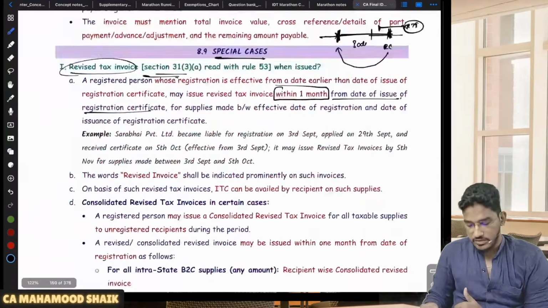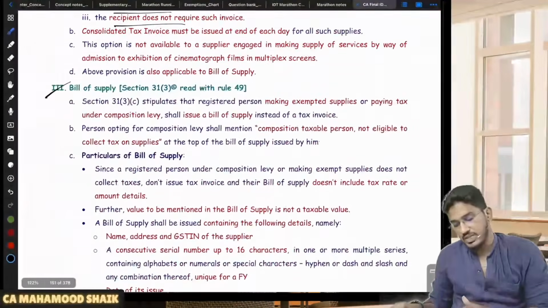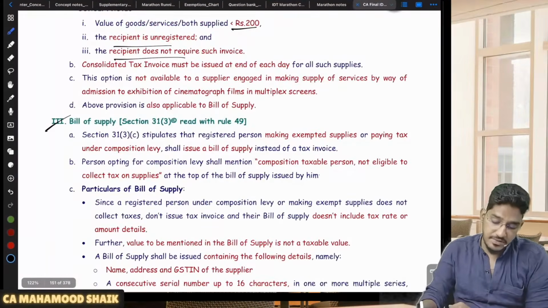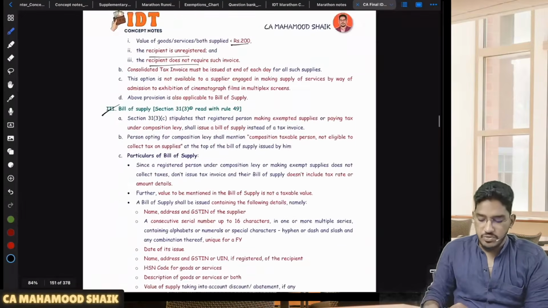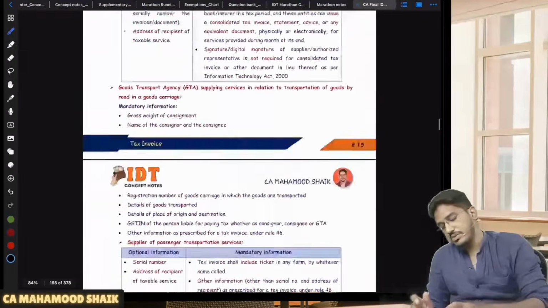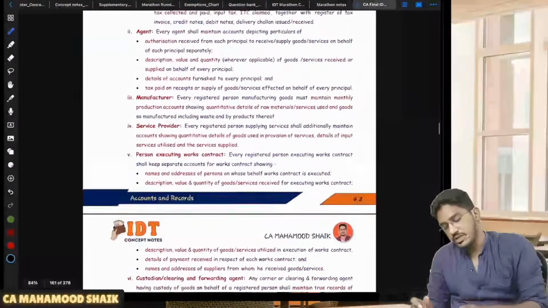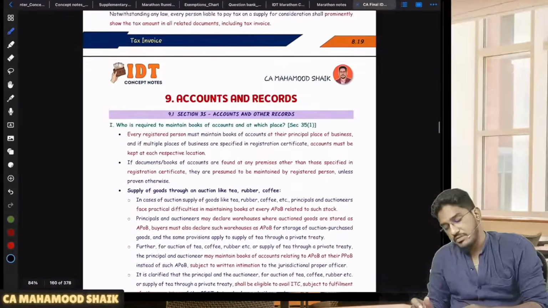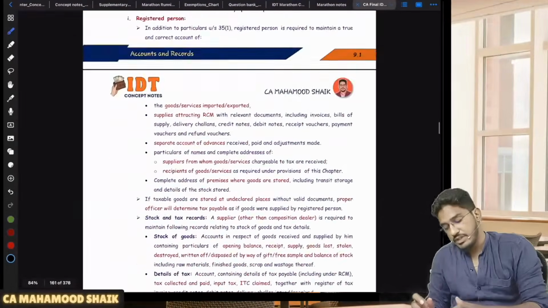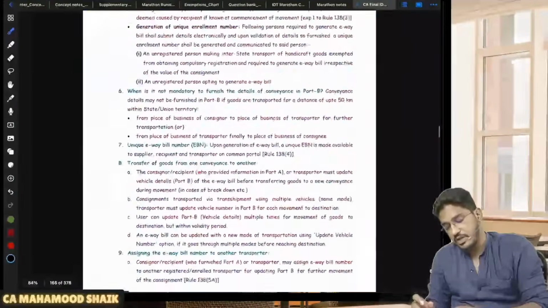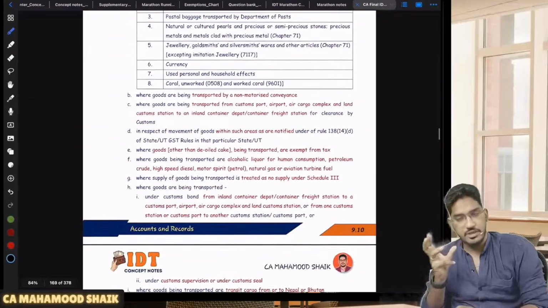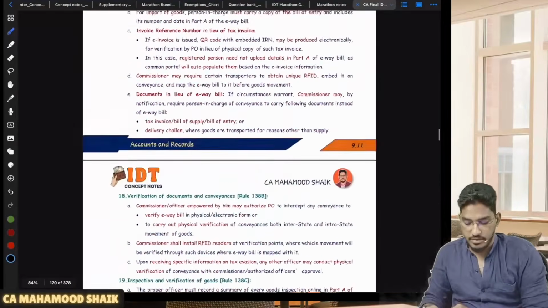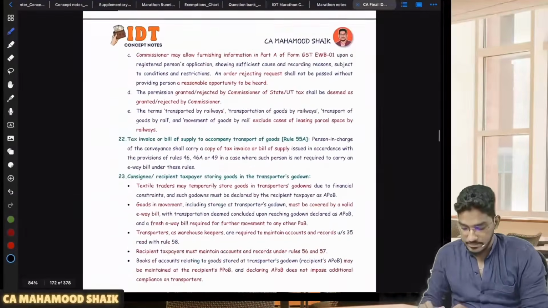This is what I wanted to cover from the tax invoice chapter. I have specifically covered these tax invoice chapters, as I have told, not as a direct question. These are due dates of issuing the invoices, what documents will be issued, when e-invoicing. So all these are very important. Why? Because they ask a question from here. Not a direct question; once again, linkages will be there. So there will be one or two questions where a connection will be there with these points, whatever we have revised now. That's why I have covered it.